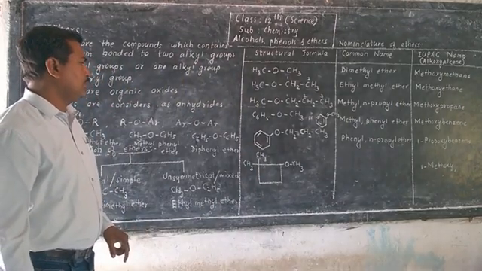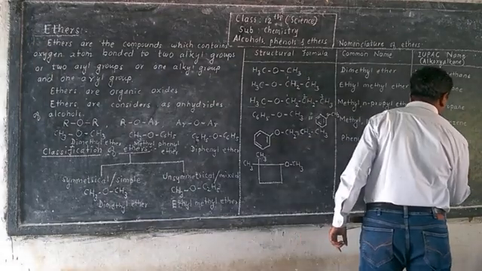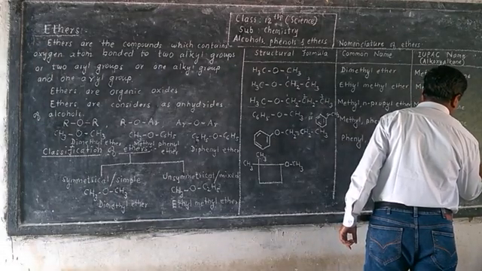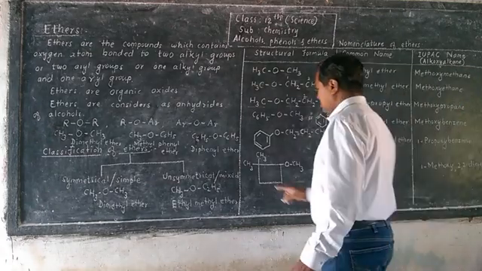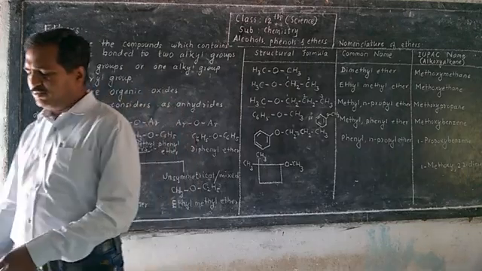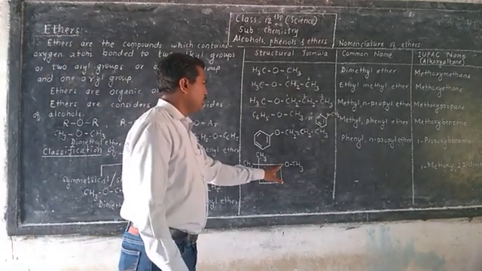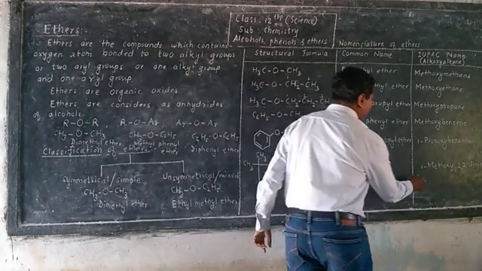So that will be 2,2-dimethyl. And here it is part of cyclobutane. So 1-methoxy, 2,2-dimethylcyclobutane.